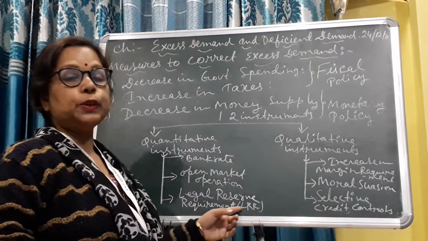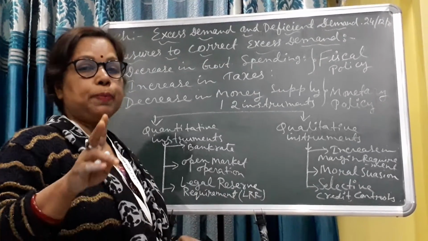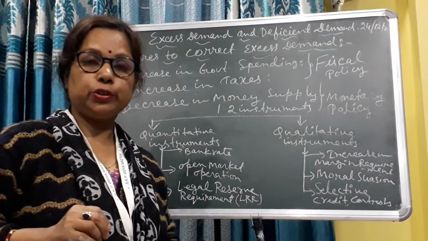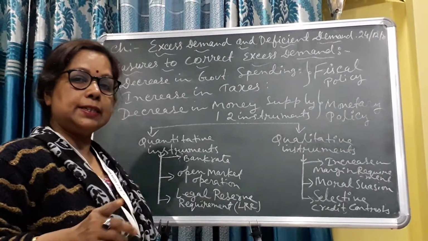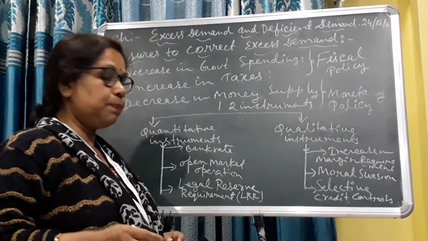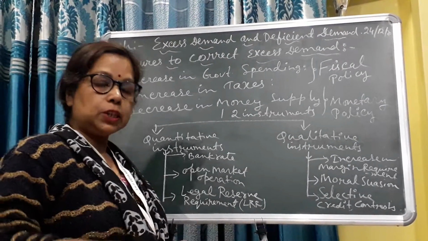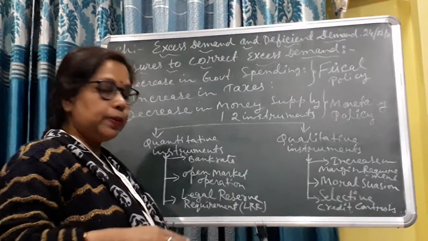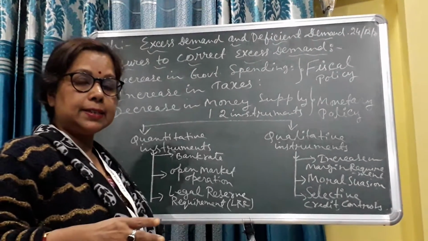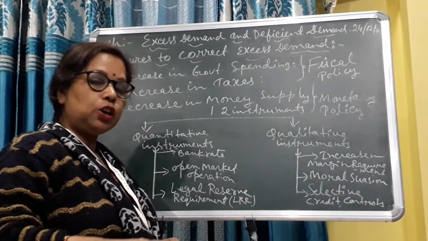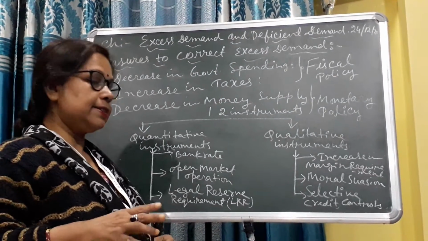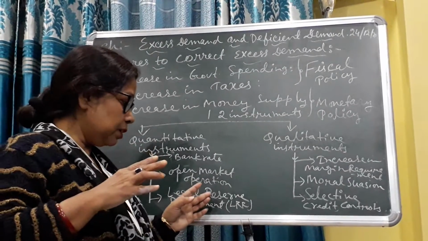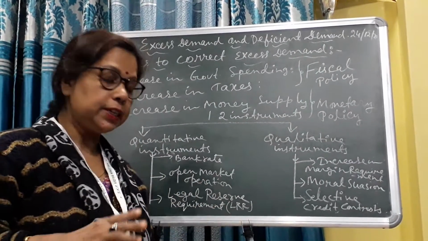Legal reserve ratio, LRR, has two parts, CRR and SLR. CRR, cash reserve ratio. Previously I told what CRR is. Cash reserve ratio is the percentage amount which the commercial bank keeps with the central bank. So when the central bank increases CRR, the level of money decreases and excess demand reduces. SLR means statutory liquidity ratio.